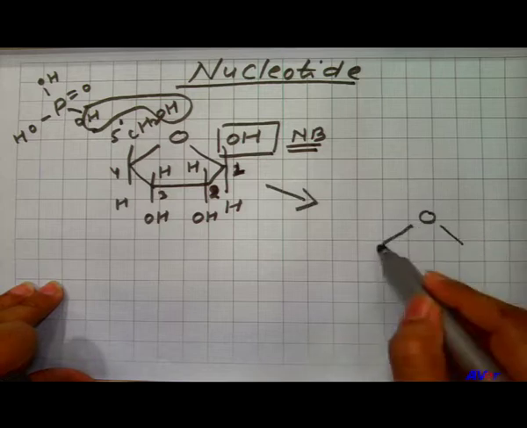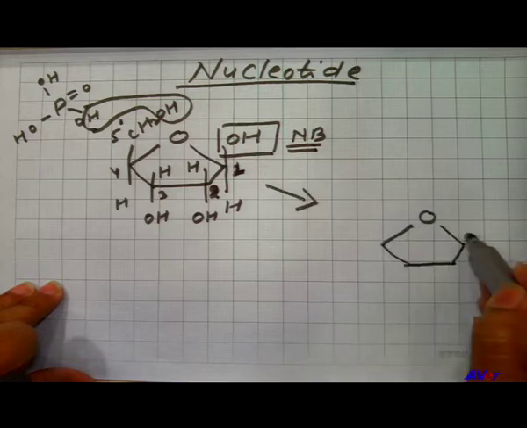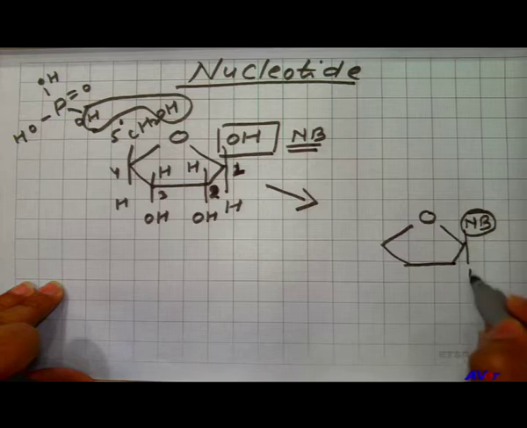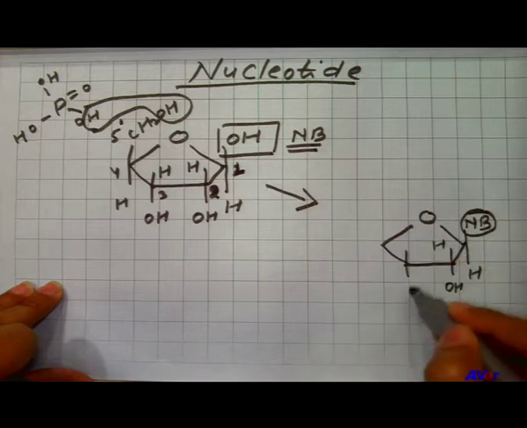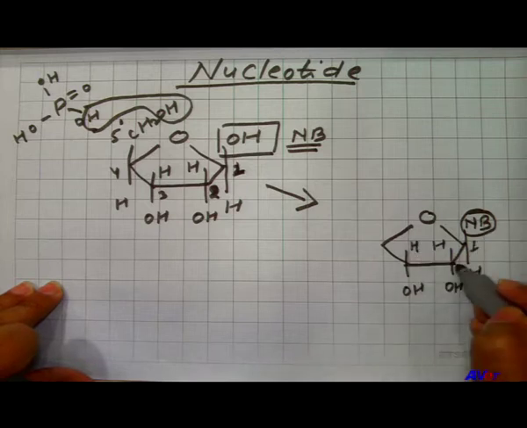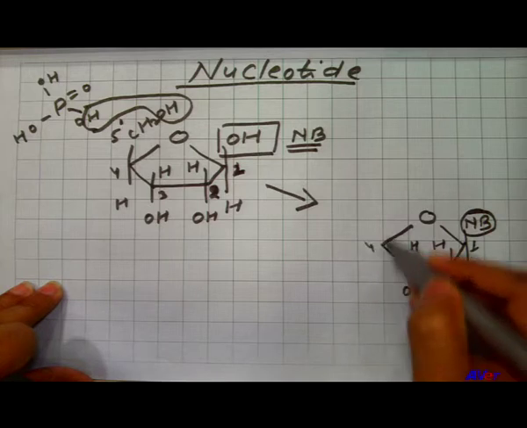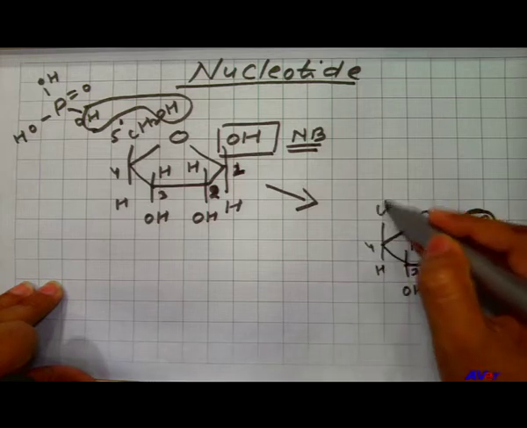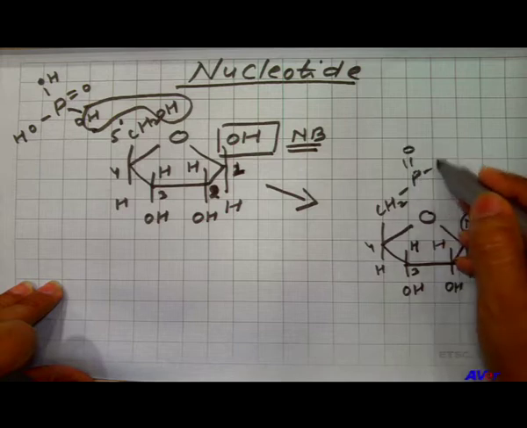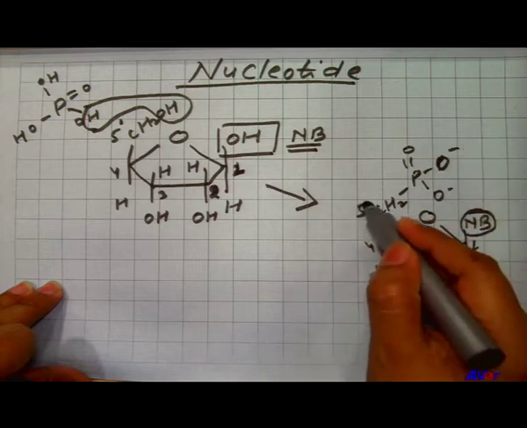There is a sugar molecule in nucleotide, there is a nitrogenous base at the first number of carbon and there is a phosphate molecule at the 5th number of carbon.